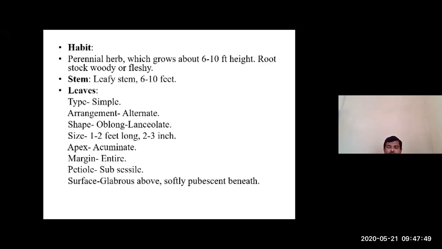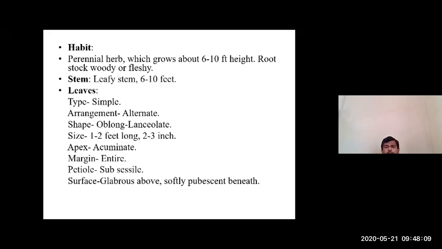The sheath, the petiole, the sheath of a leaf or the lamina forms the stem. That's why they call it leafy stem or pseudostem, which is soft in nature, and the length of the stem is approximately 6 to 10 feet.